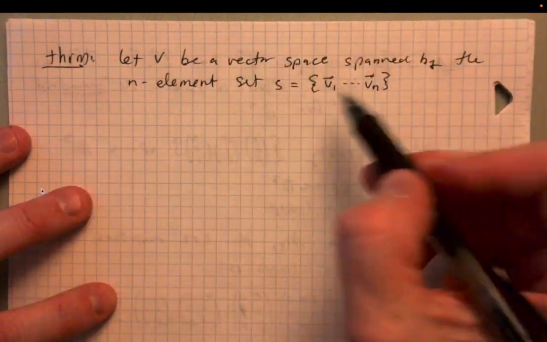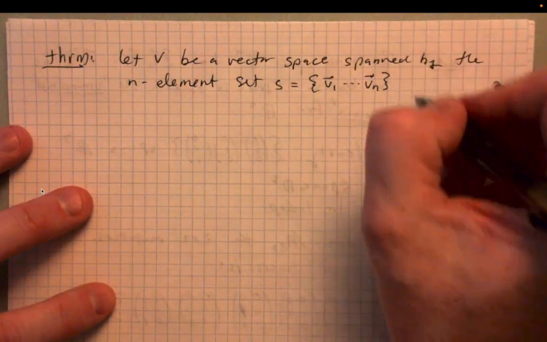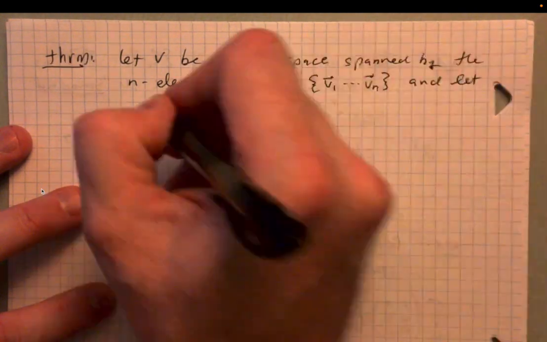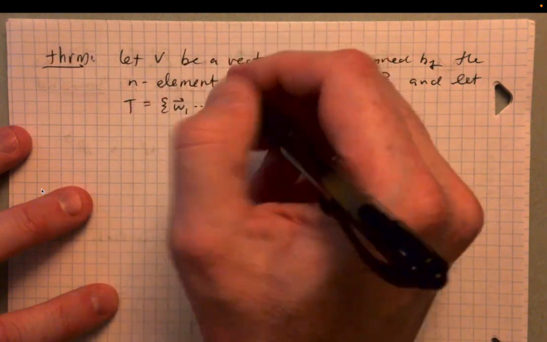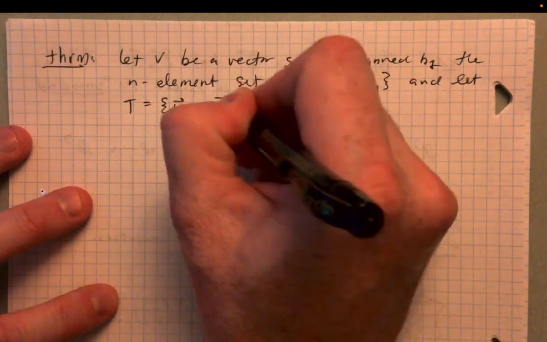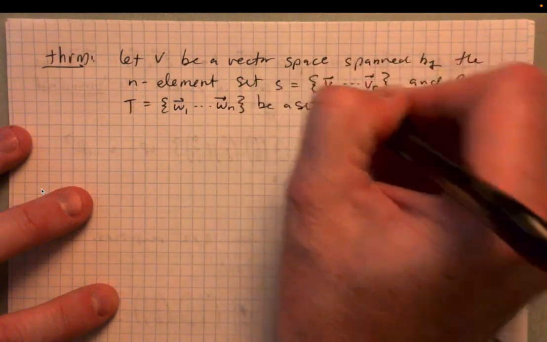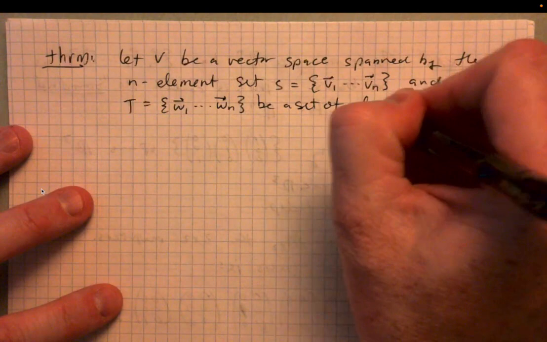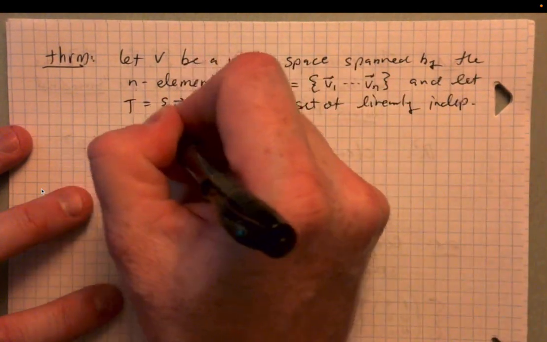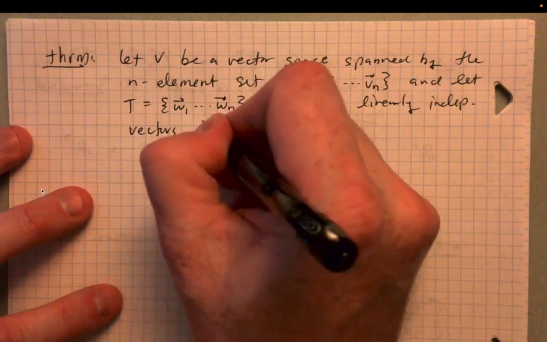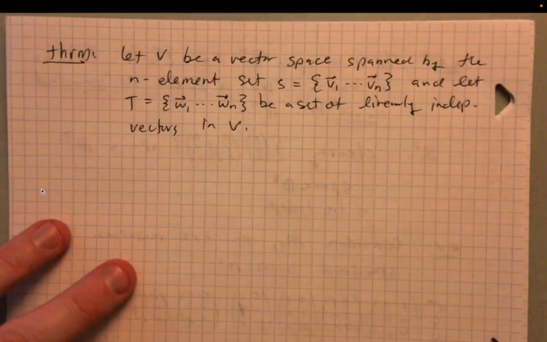So let V be a vector space spanned by the n element set S equal to v1 through vn, and let T equal the set w1 through wn be a set of linearly independent vectors in V.